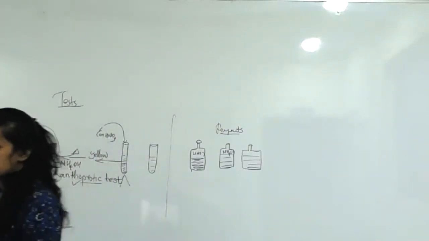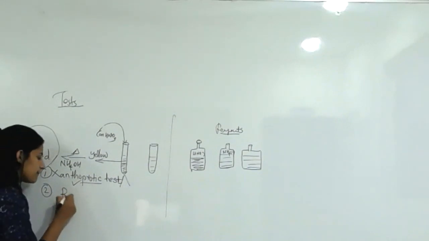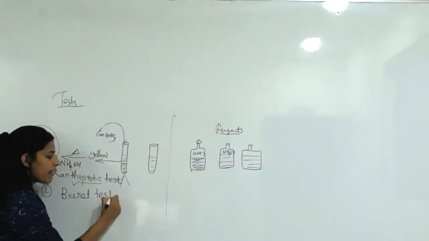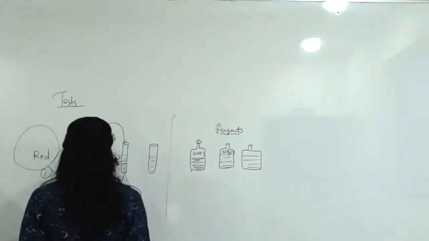The second type of test is the biuret test. Very important. Biuret test means ammonium hydroxide plus concentrated sulfuric acid, H2SO4. Same procedure.